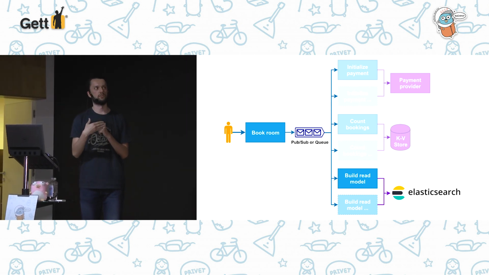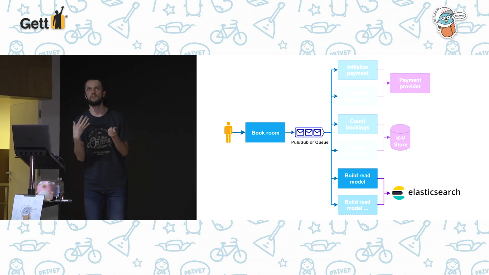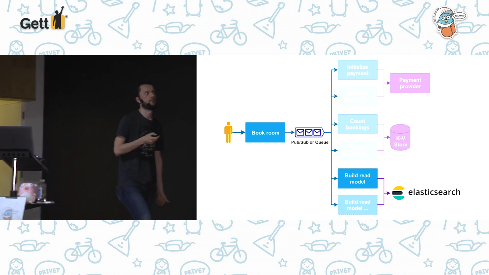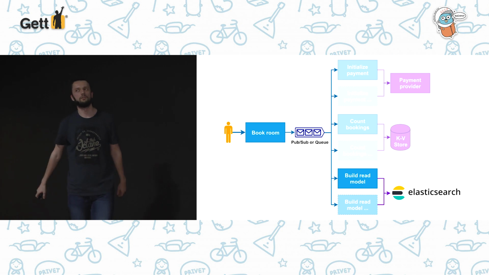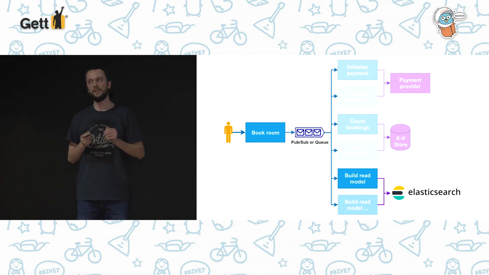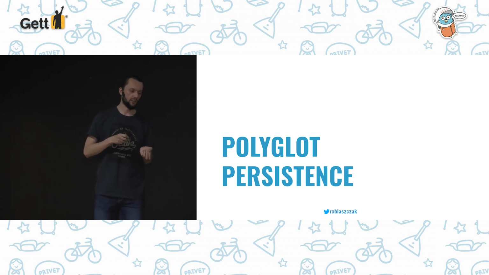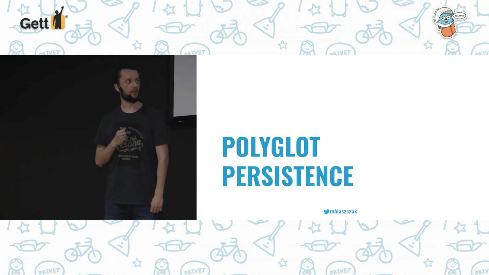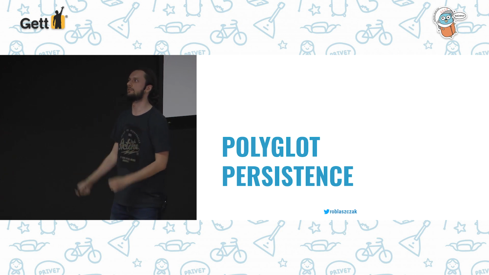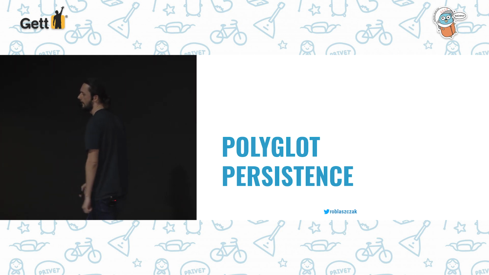So we can put some extra data for the bookings, for example, some street name, which probably is not in this database, which is here. So we can make something which is named Polyglot persistence. So with this kind of architecture, it's pretty easy to synchronize it pretty well.